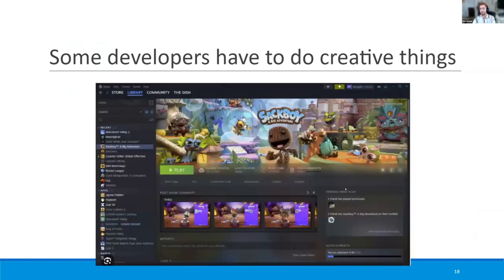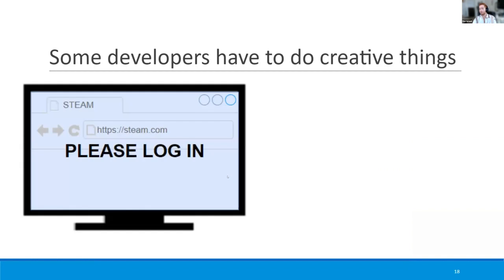So I'll give an example. I'm sure a lot of you are familiar with this screen. This is the gaming software Steam. I use it a lot. You can log in and play games, and this is great. And there's a website as well. So sometimes you have to go to the website to see some content, and it will be very weird if after playing for, I don't know, 7 hours, right, on a weekend, when I go to the website, it will ask me to log in.